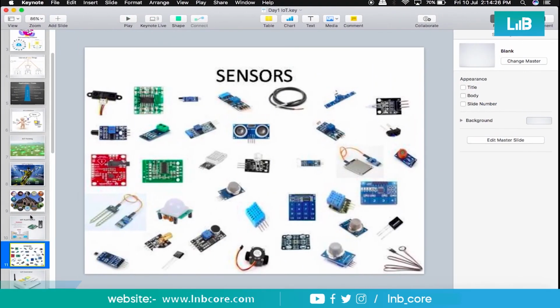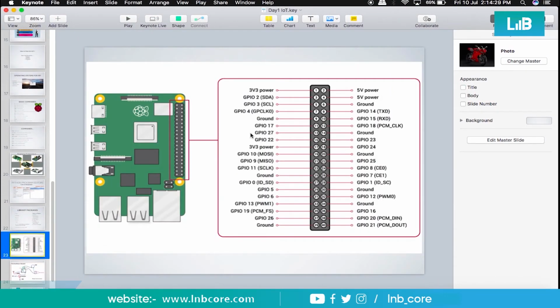We can only interface digital sensors directly with this Raspberry Pi. If you want to interface analog sensors, you need an ADC first. An ADC is a small module, a small IC, or a mechanism. There are a couple of mechanisms for converting analog values to digital, like ladder networks, digital ICs, comparators, or operational amplifiers such as the LM358. These ICs directly convert your data from analog to digital.